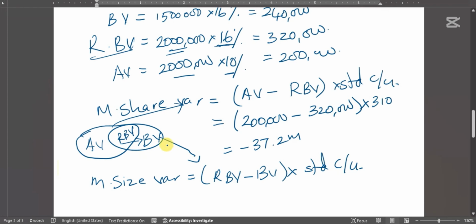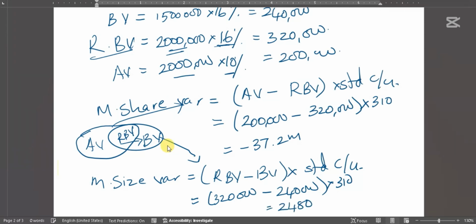Revised budgeted volume 320,000, budgeted volume 240,000, contribution 310. So this is 80,000 into 310, which is 24.8 million.